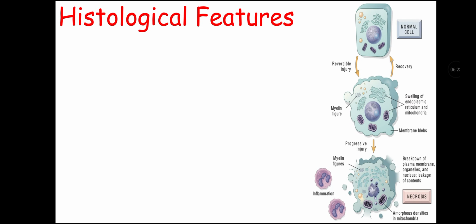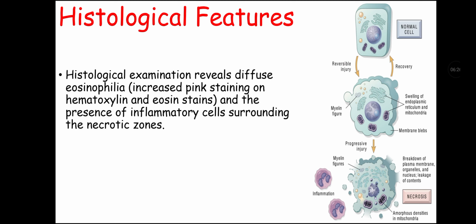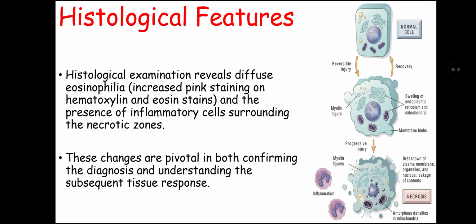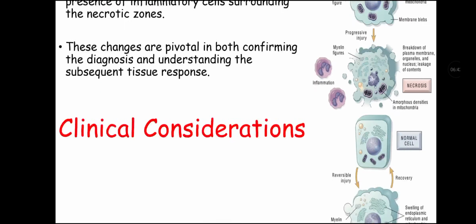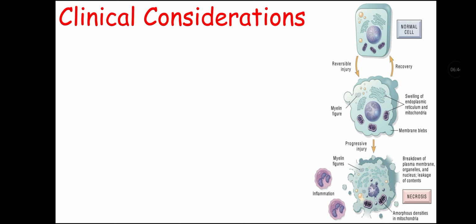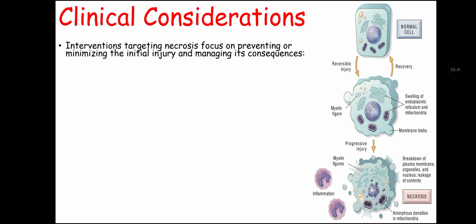Now let's talk about histological features of necrosis. Histological examination reveals diffuse eosinophilia, that is increased pink staining on hematoxylin and eosin stain, and the presence of inflammatory cells surrounding the necrotic zone. These changes are pivotal in both confirming the diagnosis and understanding the subsequent tissue response. Now let's talk about clinical consideration of necrosis.